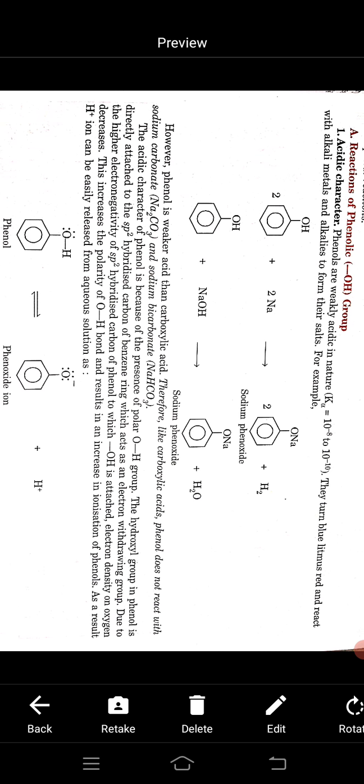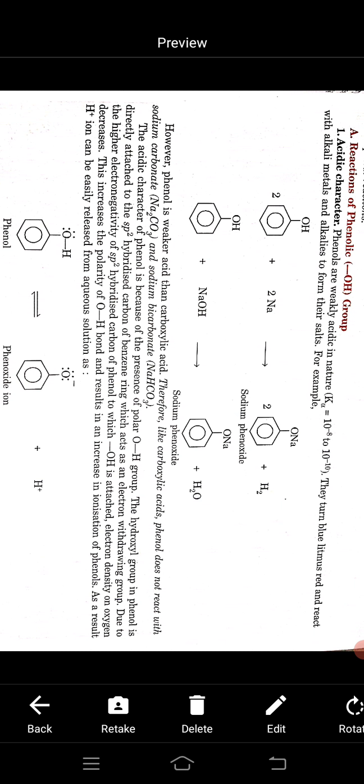So, phenol is more reactive than alcohol and it can change the color of blue litmus paper to red. So, this is the characteristic difference between alcohols and phenols.